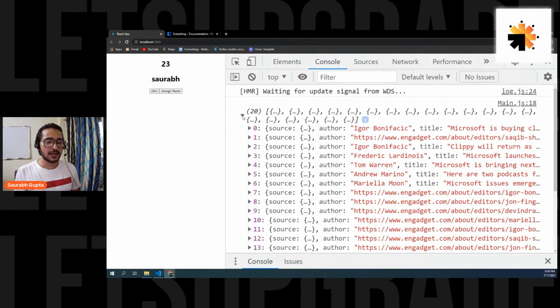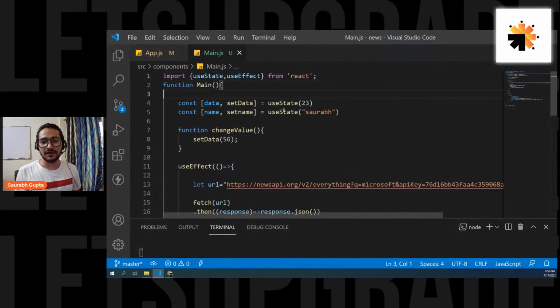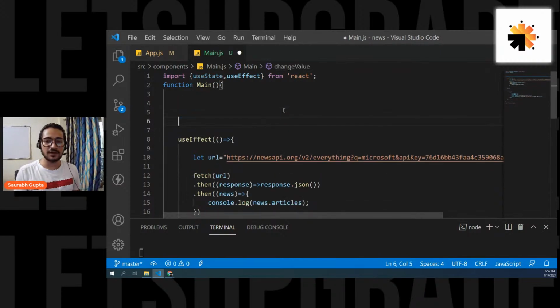Now, next thing, let's remove the unwanted stuff. We don't need all these. Remove it. We don't need this function. Remove it.